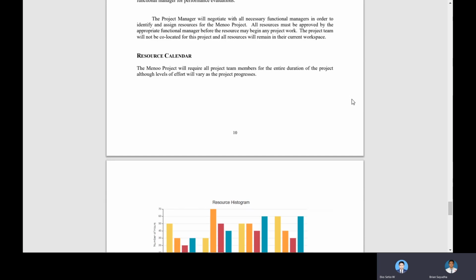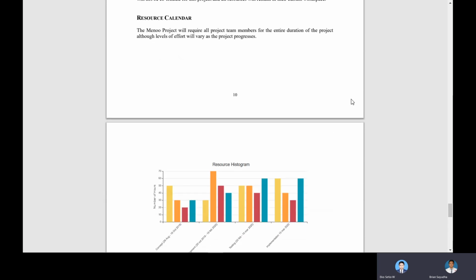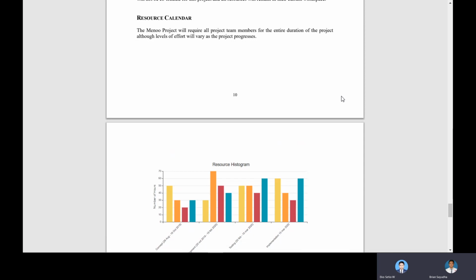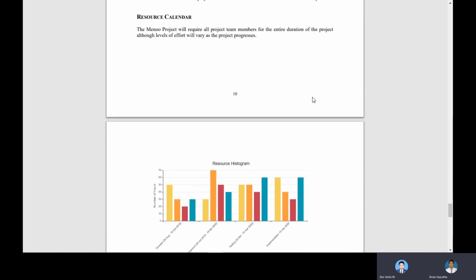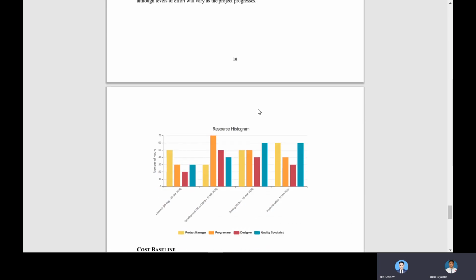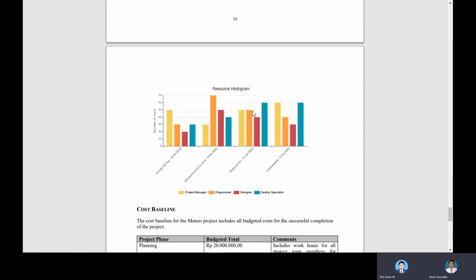So for the resource calendar, this is the resource for the Menoo project for the team members, and this resource program shows the entire duration of the project throughout the levels. The level of effort will also vary as the project progresses. So as you can see,